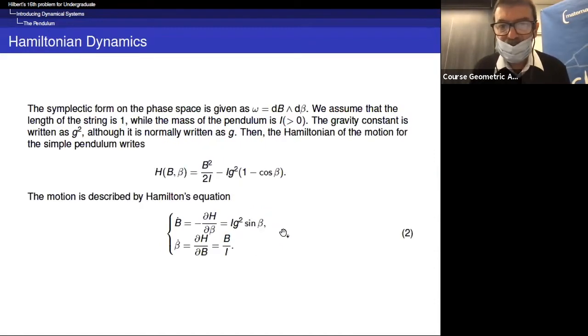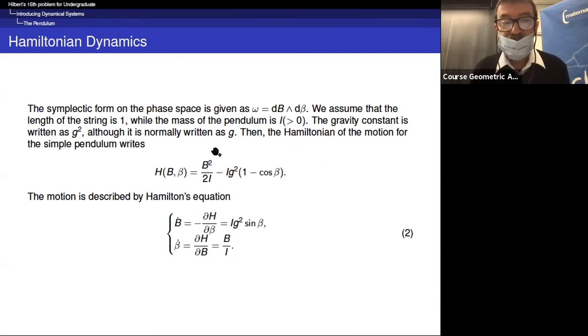So in fact, if you use these two variables, then there is a canonical symplectic form on the phase space, which is dB wedge d beta, and the motion preserves this symplectic form. The motion is said to be integrable, is said to be Hamiltonian.